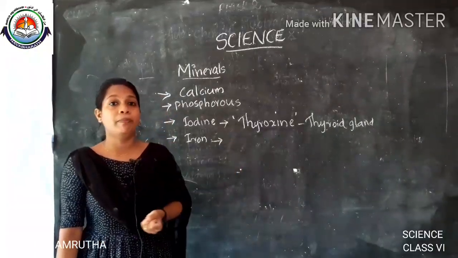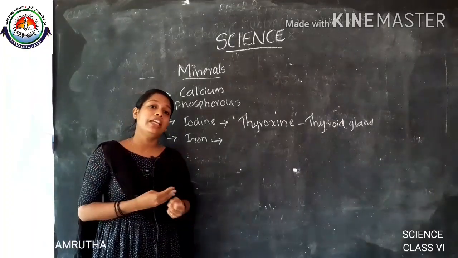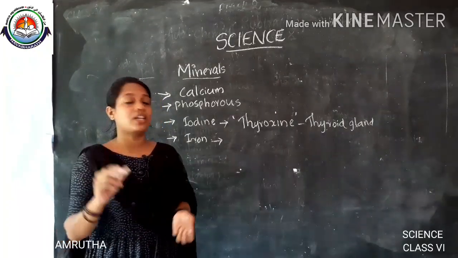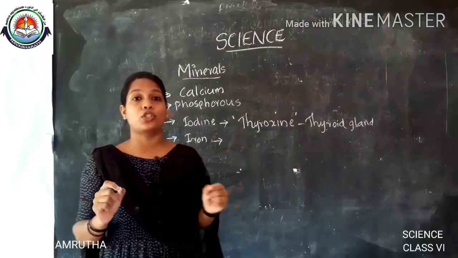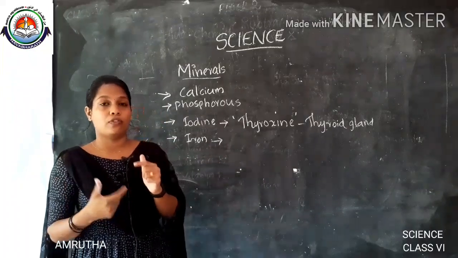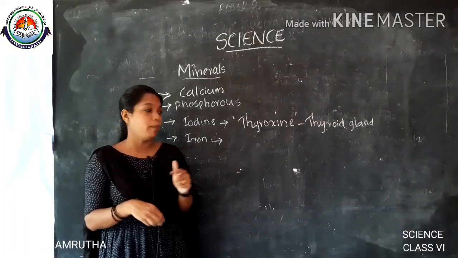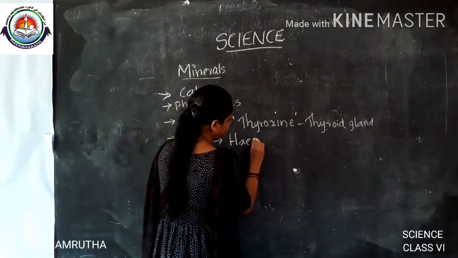Iron is obtained from legumes, jaggery, spinach, green leafy vegetables, and the major function of iron is that it is the major constituent of hemoglobin in blood. So for the production of hemoglobin, iron is a necessary element.